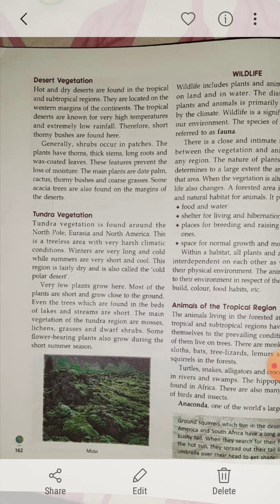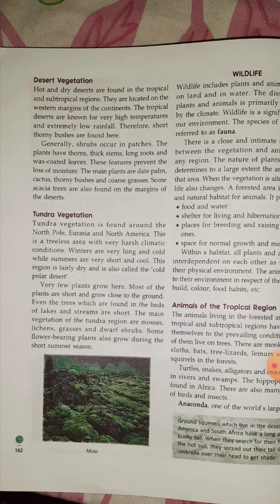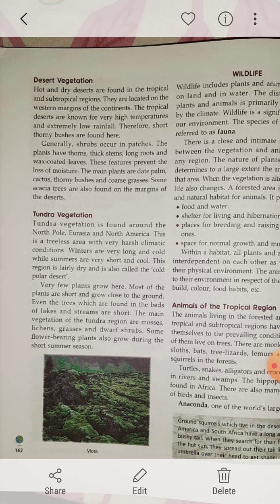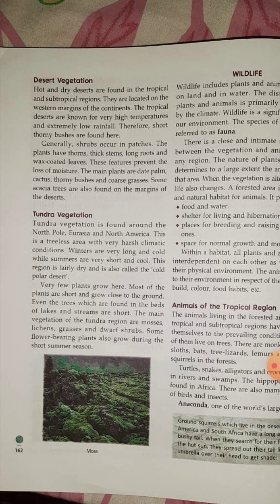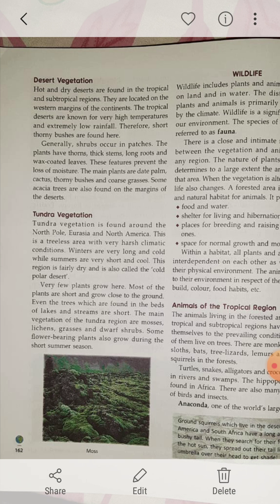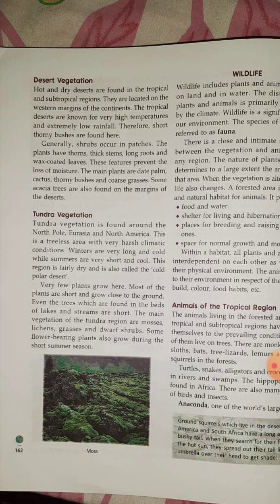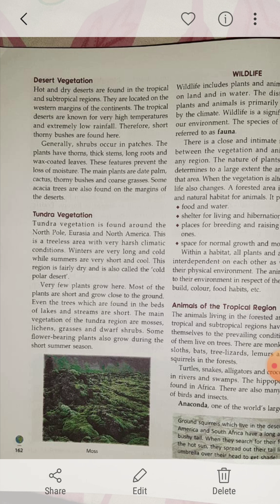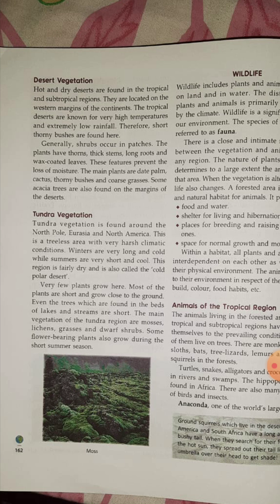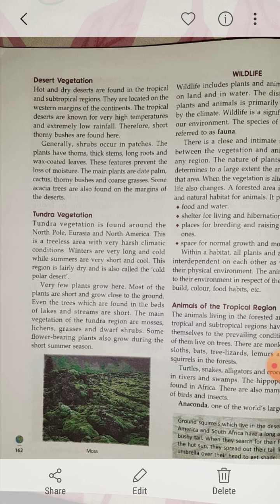So the plants, they have thorns also. If you have gone to any of the desert area like Rajasthan, Thar desert, you will find the plants which have thorns, thick stems, long roots and wax coated leaves. Wax means what? Candles. It's very slippery. So these features prevent the loss of moisture. So the main plants which grow in desert area are the date palm, acacia, then cactus, thorny bushes and coarse grasses. Next one is the tundra vegetation.